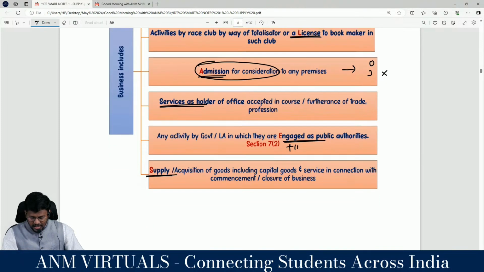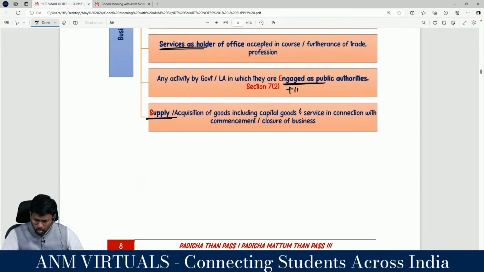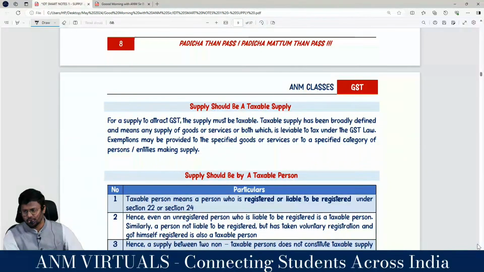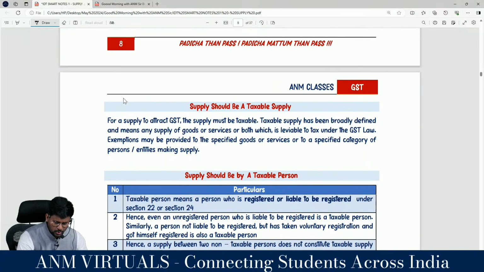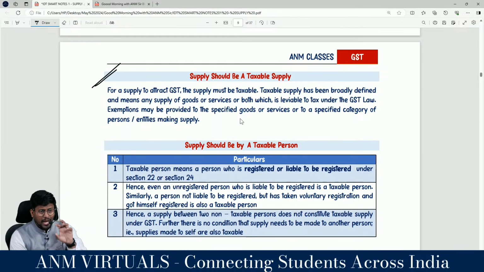Clarity? Supply or acquisition of goods, including capital goods, or services in connection with commencement or closure of the business. If you are either supplying or acquiring goods, including capital goods, then, my dear lovable students, it will be treated as business. So these activities will tantamount to business. Sir, if it amounts to business, it will tantamount to supply. We have understood that supply should be a supply for GST to be attracted.